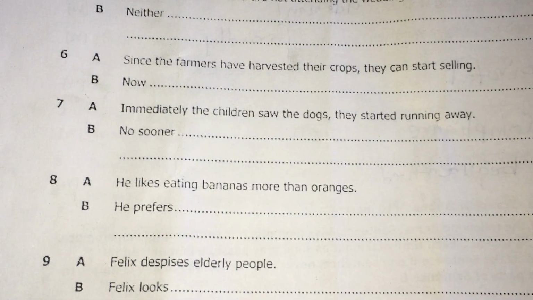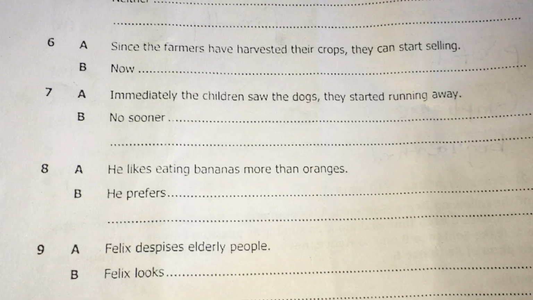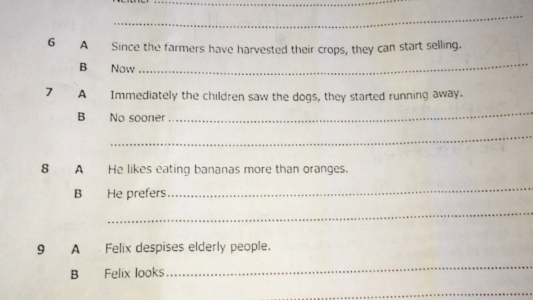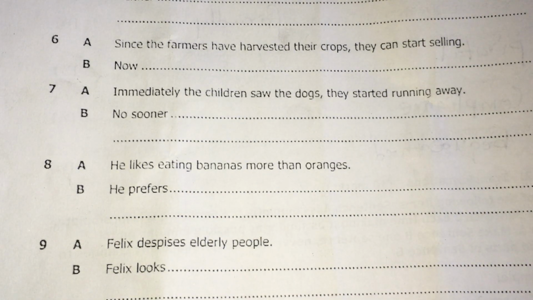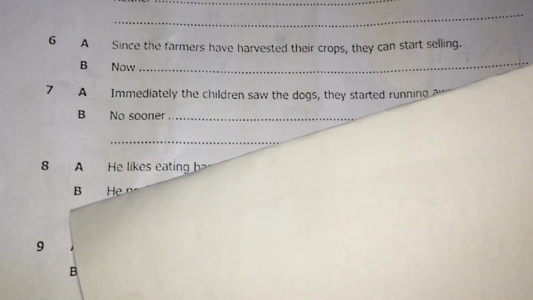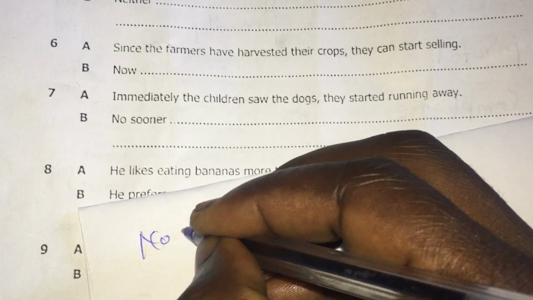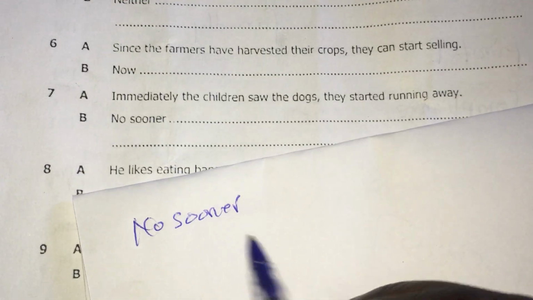Then number 7, it reads: Immediately the children saw the dogs, they started running away. Begin no sooner. You have to know that these rewrites do involve time, or adverbs. So here we had the adverb no sooner.